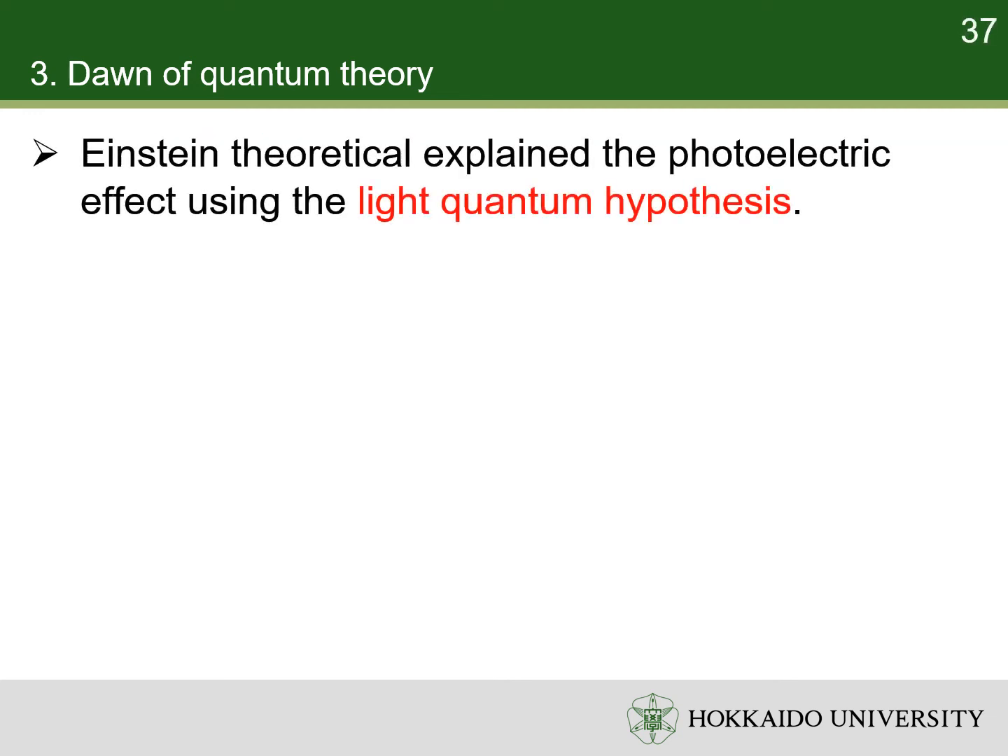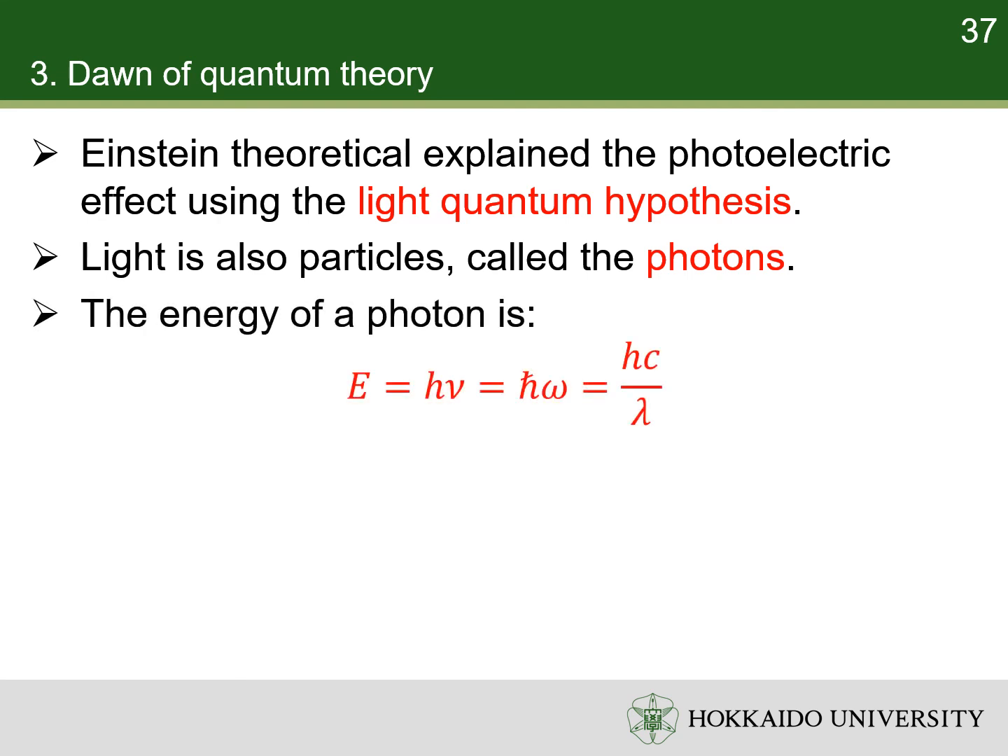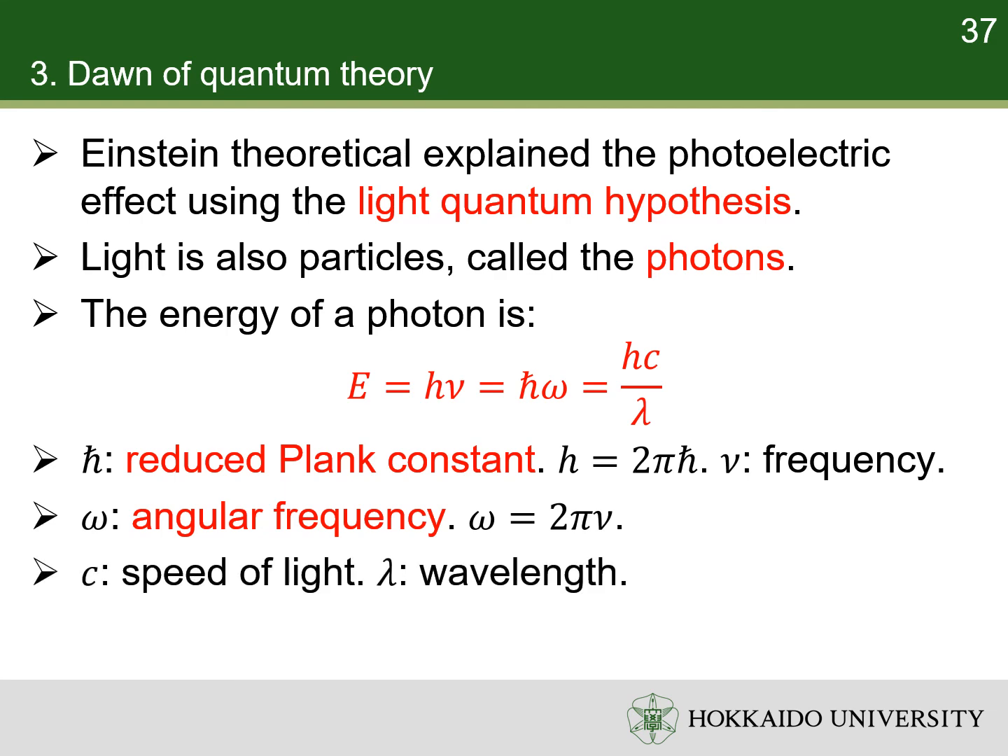Einstein succeeded in the theoretical explanation of photoelectric effect using the quantum hypothesis of light. In his theory, light is also particles called photons. The energy of a photon is h nu, or h bar omega, or hc divided by lambda. H bar is reduced Planck constant. Nu is the frequency. Omega is the angular frequency. C is the speed of light. Lambda is the wavelength.